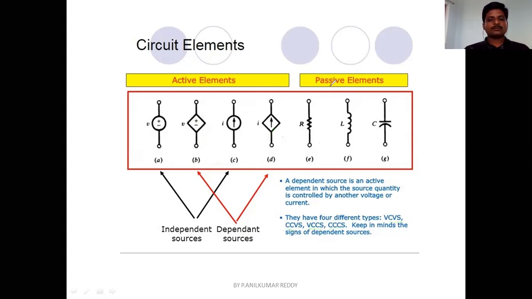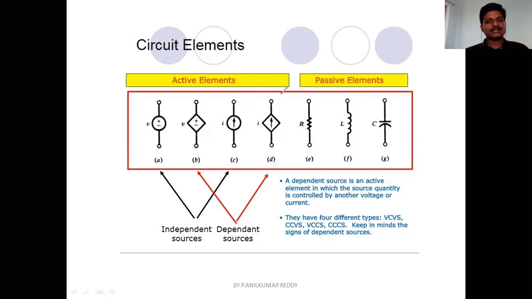Okay. So these are the basic concepts of the first unit. Once you understand the basic definitions of current, voltage, power, energy, you also have to distinguish between node as well as branch.